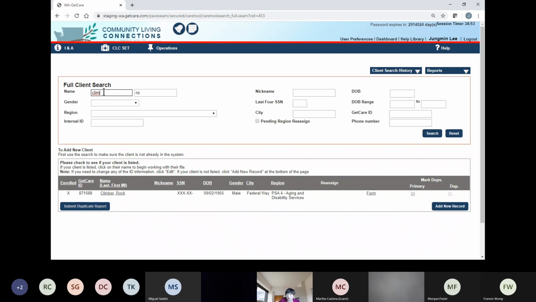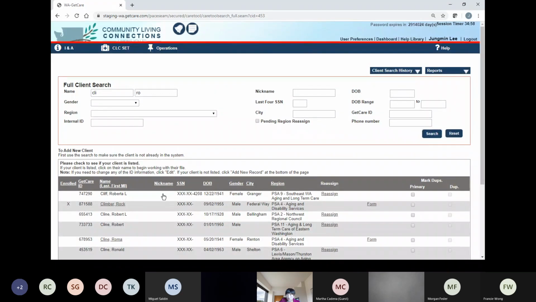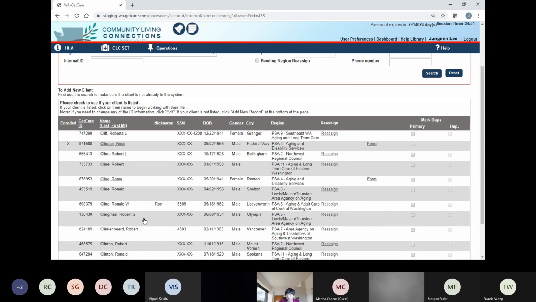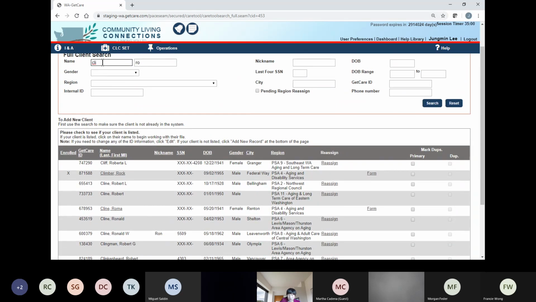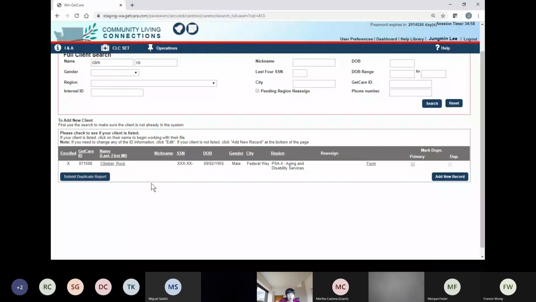So if you have fewer letters, this is what happens. If you click here, see, you have more search results, right? So if you have fewer letters, then you will have more results, okay? So if you do this, yes, then you have Rock Clymer here, right?